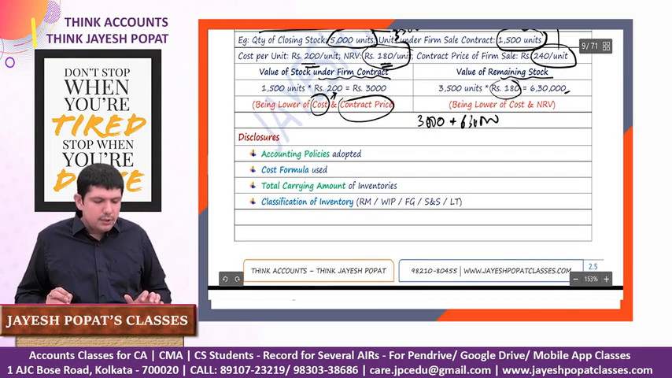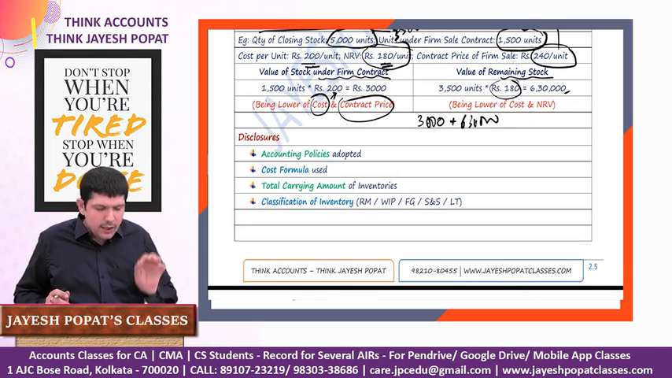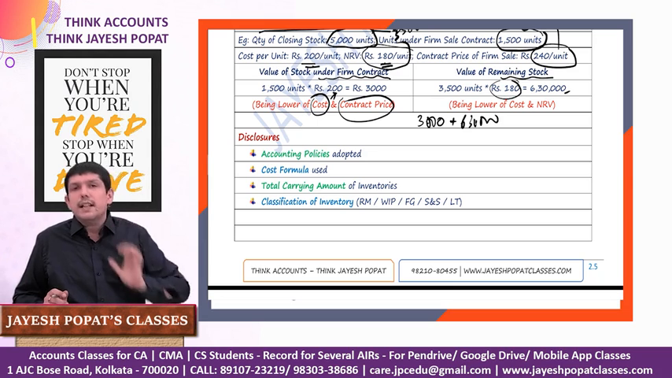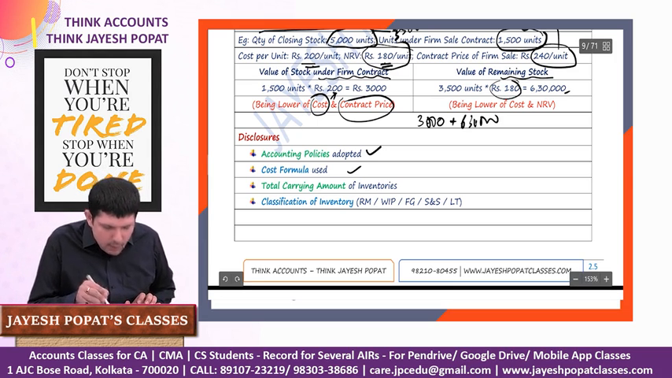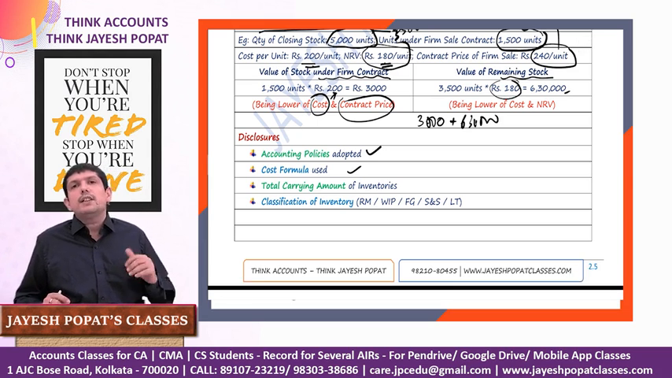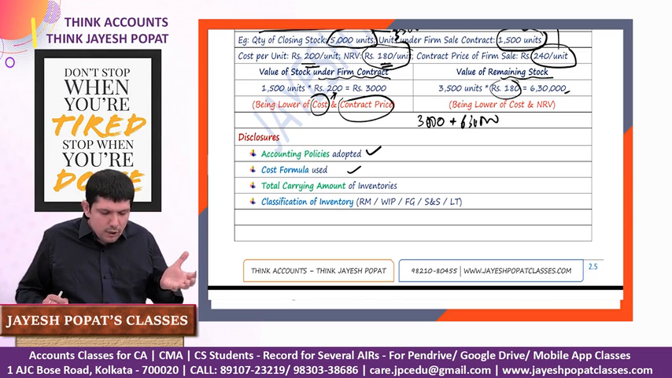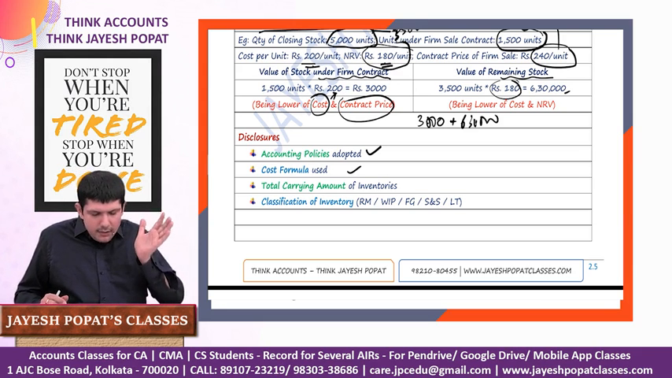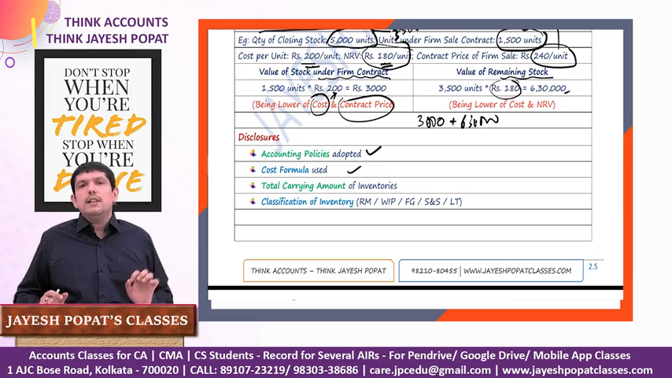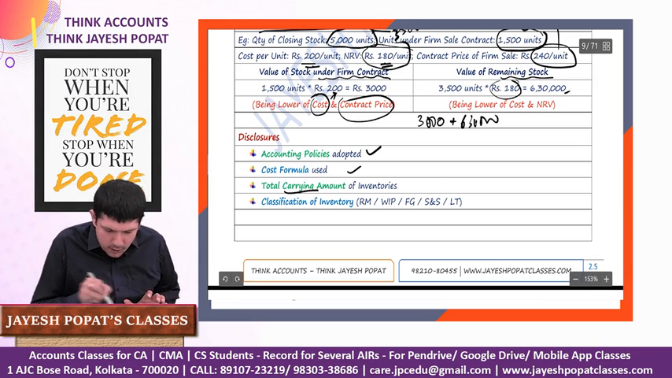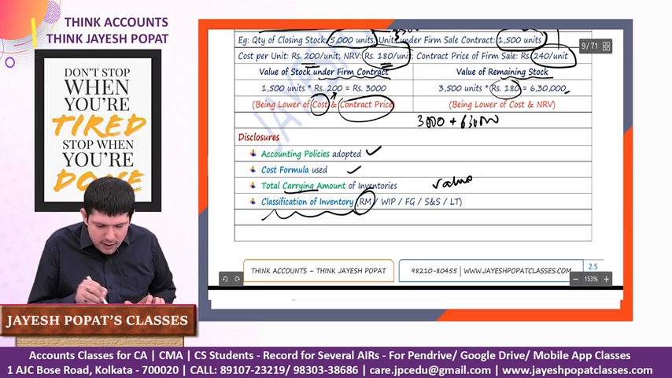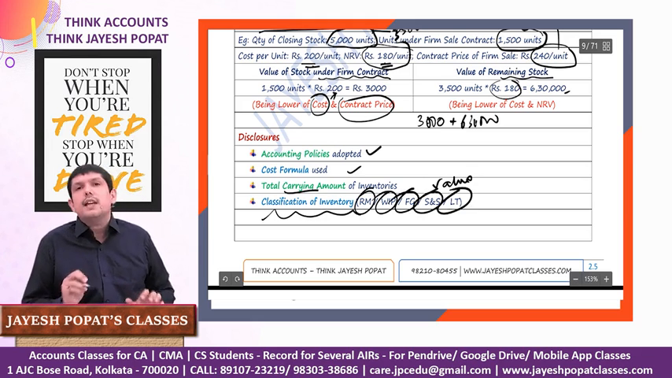Now we'll talk about the disclosure requirement. We need to talk about the accounting policy followed for valuation of inventory, which would basically be the cost or NRV, whichever is lower. We'll say what cost formula we have adopted, whether specific identification of cost, whether FIFO, whether weighted average. We'll talk about the total carrying amount of the inventory, means total value of the inventory, and the classification of inventory into raw material, work in progress, as the case may be.